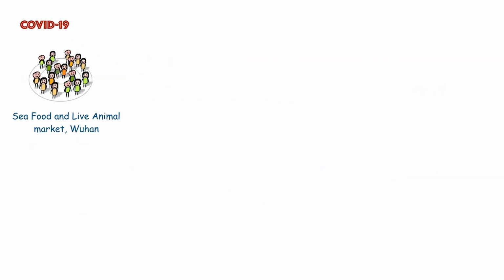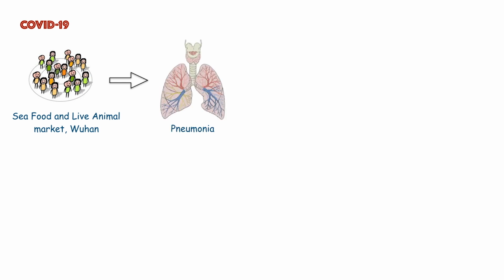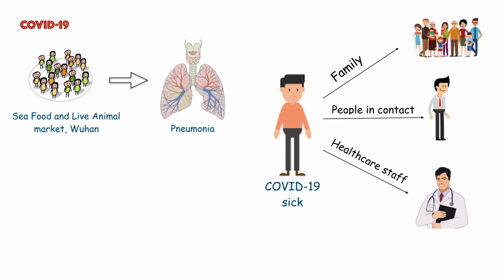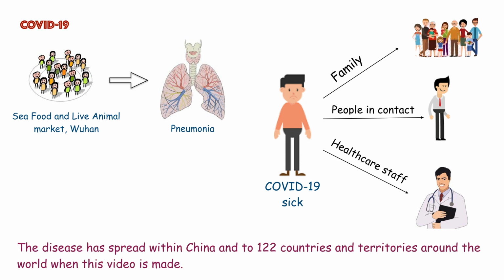It initially occurred with a group of people with pneumonia who had been associated with a seafood live market in the city of Wuhan, China. The disease has since spread from those who were sick to others. They may be family members, healthcare staff, or any other person. There are many cases at present, and the disease has spread within China and also to a large number of other countries. This new virus and disease were unknown before the outbreak began in Wuhan in December 2019.